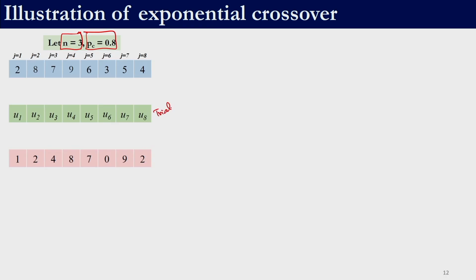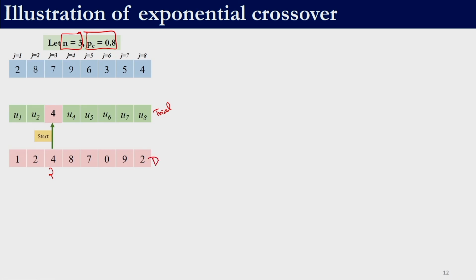We need to decide which values come to the trial vector, either from the donor vector or from the target vector. If n is equal to 3, that particular variable is to be directly copied from the donor vector. So, in this case n is equal to 3, and we are going to start over here. For the third variable, no random number is to be generated; it is directly copied from the donor vector.